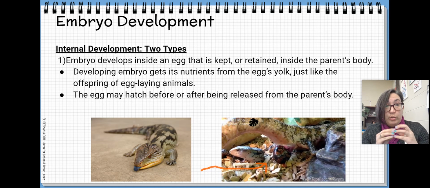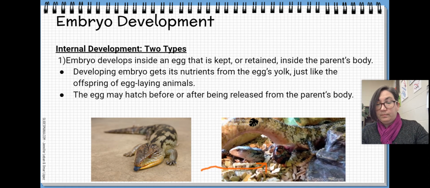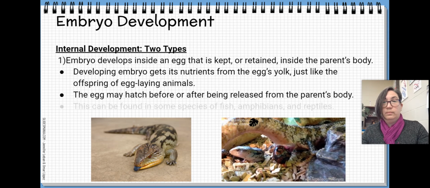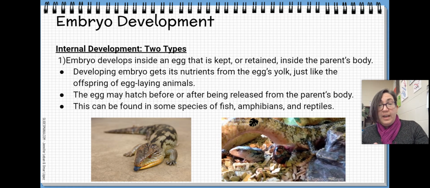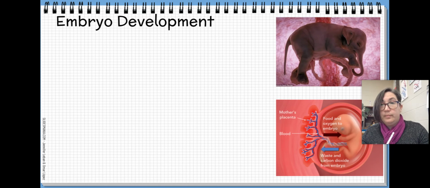So it develops inside an egg just like the turtle did, but that egg stays inside the mother's body until it's time to hatch, and then they push out the baby skink. And this can be found in fish, amphibians, and reptiles.